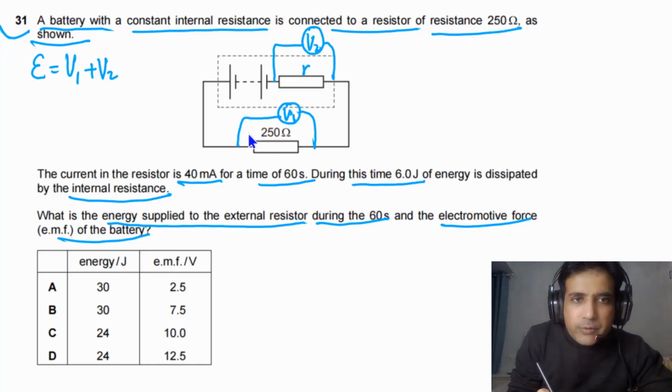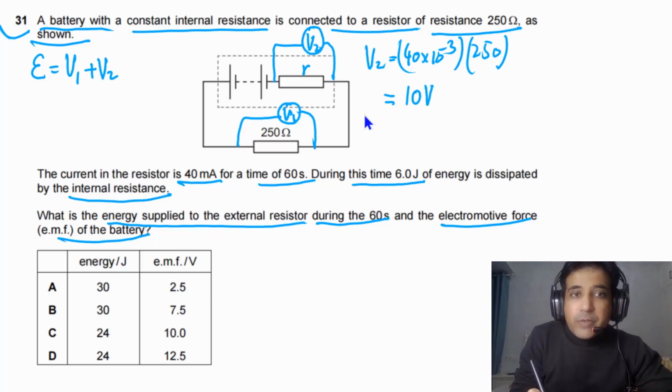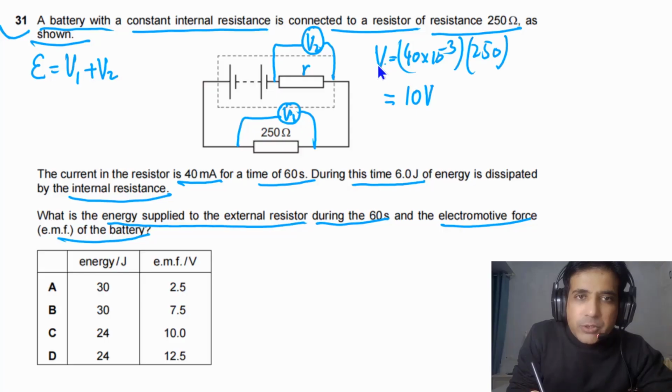In order to calculate V1, we can write V will be equal to the current passing through this resistor times its resistance. The current passing through this one is 40 milliamps, so this is 40 times 10 to the minus 3, times the resistance of this resistor, that is 250. If we solve this, our answer will be equal to 10 volts. So this one is V1 because we are talking about the potential drop across this resistor.